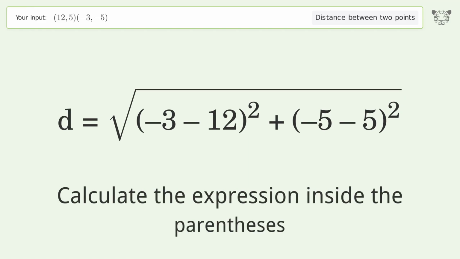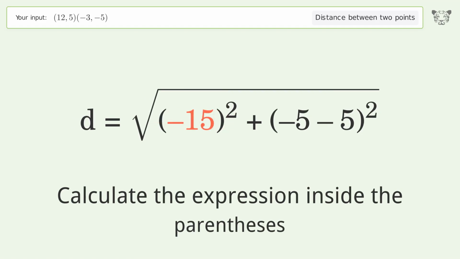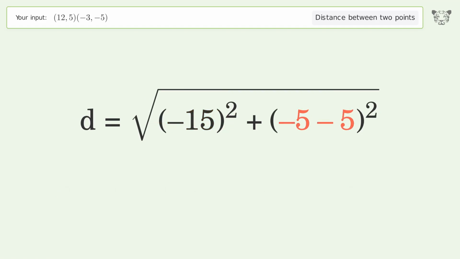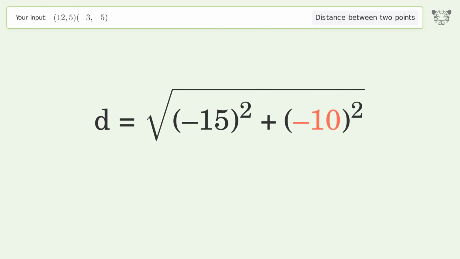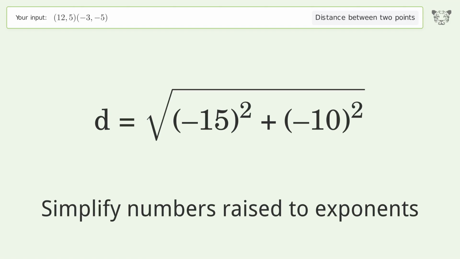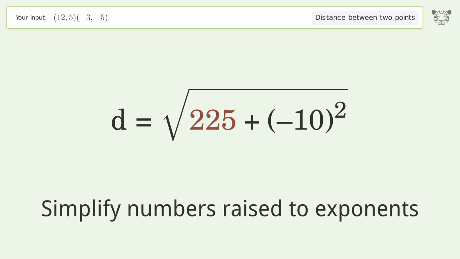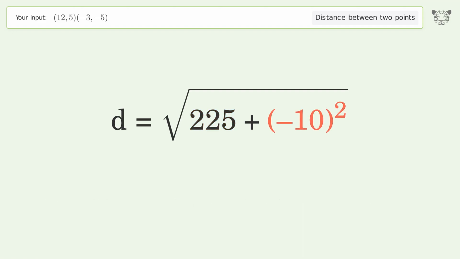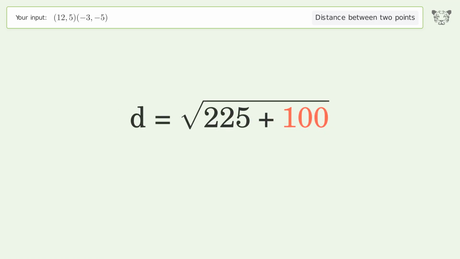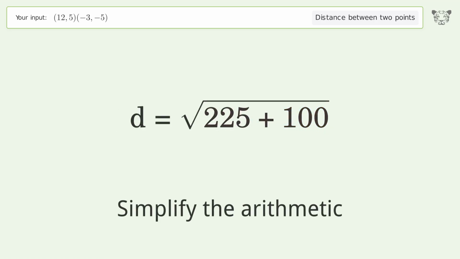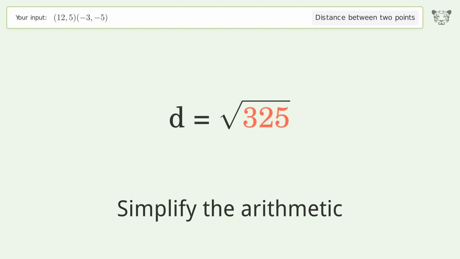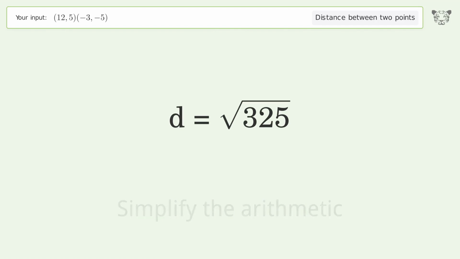Calculate the expression inside the parentheses. Simplify numbers raised to exponents. Simplify the arithmetic. And so the distance between the 2 points is the square root of 325 or 18.028.